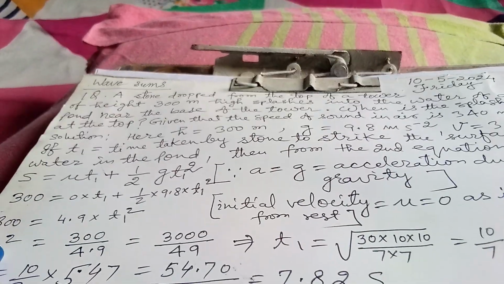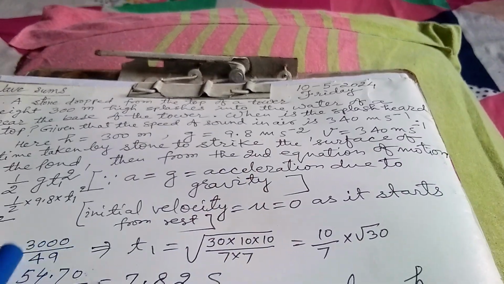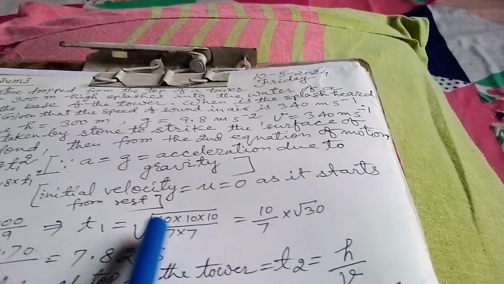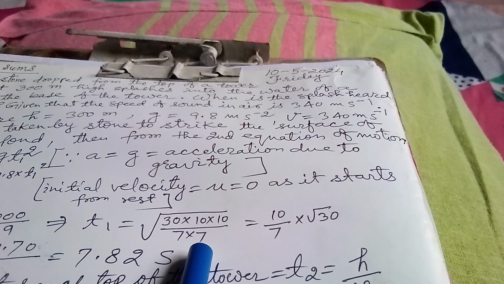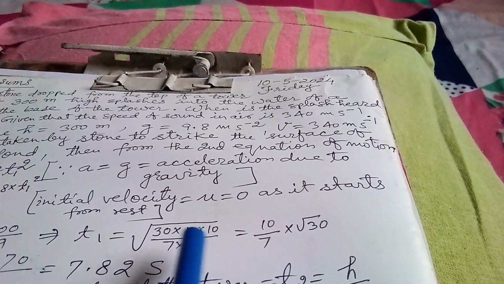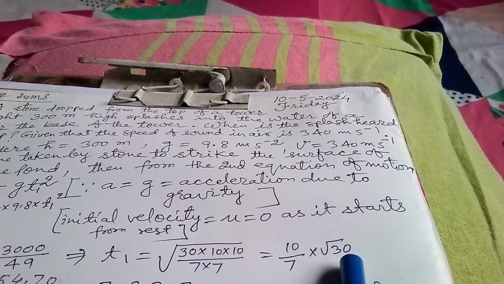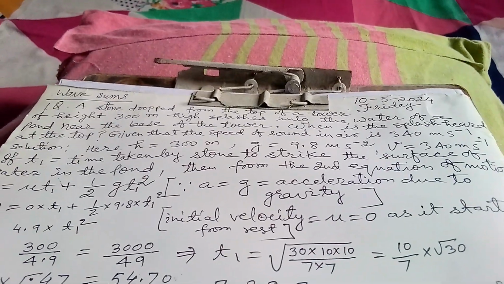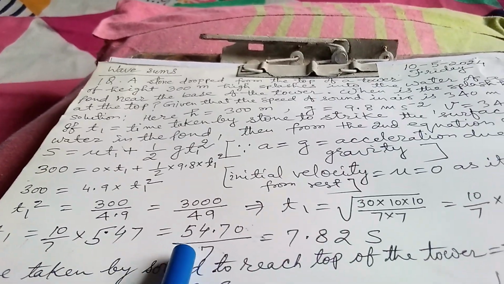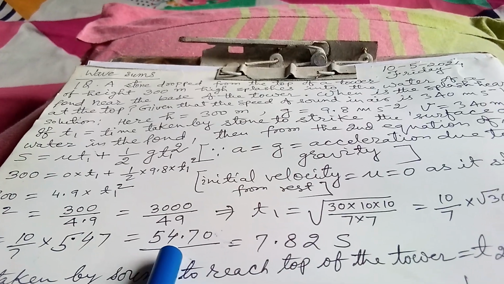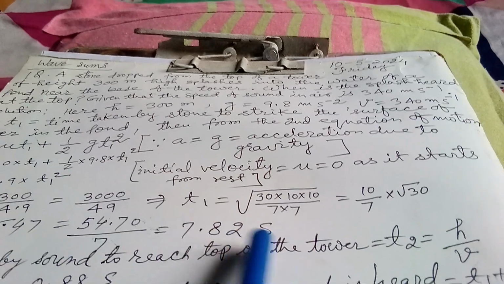Now the square is removed, and t1 is equal to the square root of this total, and it becomes 30 into 10 into 10 by 7 into 7. So 10 by 7 comes out, and square root of 30 is left. The square root of 30 is 5.47. So t1 equals 10 by 7 into 5.47, that is 54.7 by 7, and after dividing you get 7.82 seconds.